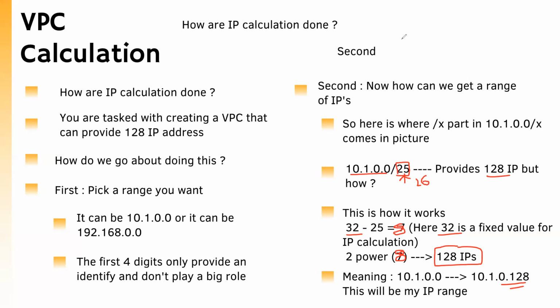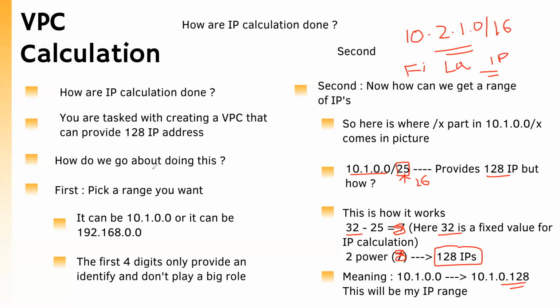Now, as an exercise, after you have understood this, use the same example and tell me if the IP address range is 1.0.1.0/16, what will be the starting IP address, the last IP address, and how many IPs will be created. If you get this answer right, you have understood the calculation of how IPs are generated.